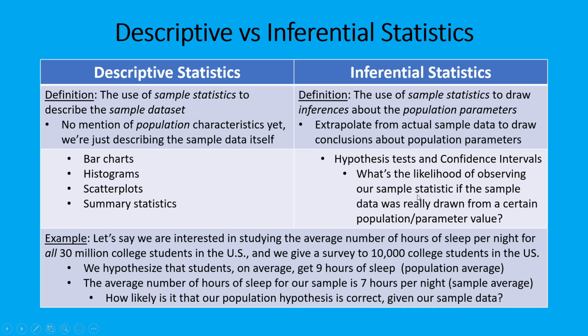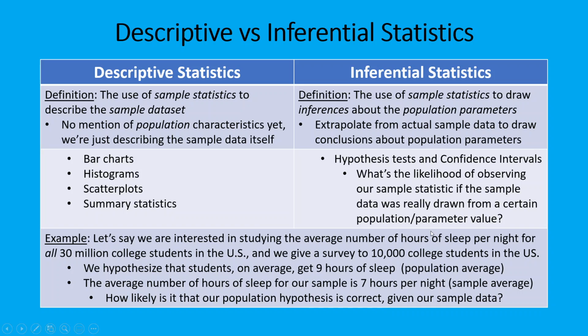But in a nutshell, the question goes something like this at a conceptual level. What is the likelihood of observing our sample statistic that we did observe if this sample data that we're looking at was really drawn from a certain population that has a certain parameter value? I know that's worded kind of convoluted, but basically we have observed the sample data, we've calculated a sample statistic, and we want to know how consistent our sample statistic is with some hypothesized parameter value for the population.